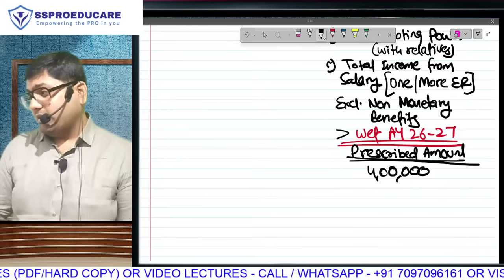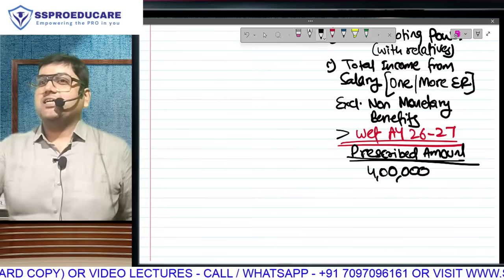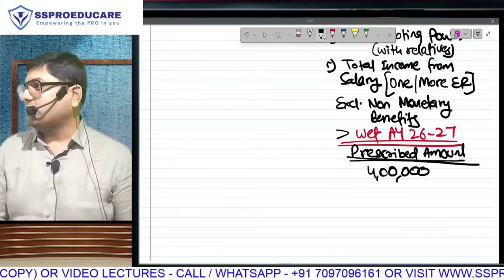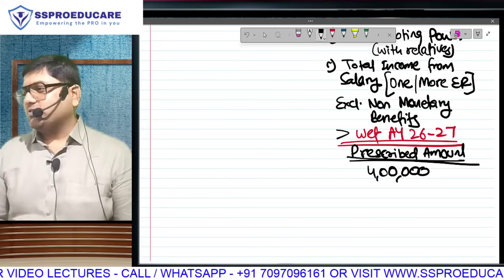That's still low, I agree. It should have rather been 40 lakh rupees. So then it still made sense to properly learn the definition of specified employee. But still it is an amendment. So you should know this.